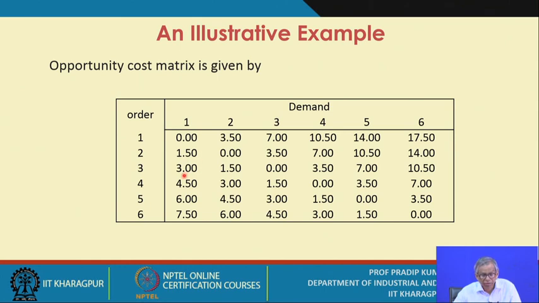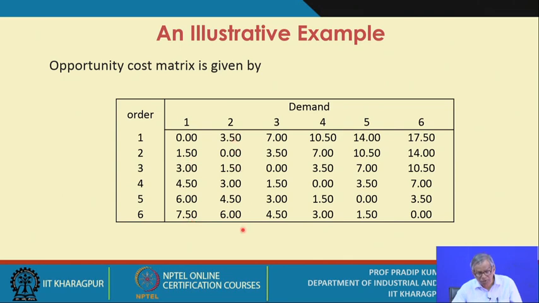It's clear? Now this payoff you will find is 0.5, but the maximum you could have obtained is 3.5. So you are losing a value of 3. Similarly for all other combinations you calculate the opportunity cost. Here, if your demand is 1 and you place an order quantity of 6, you will be losing 7.5 dollars. So that is the opportunity cost.